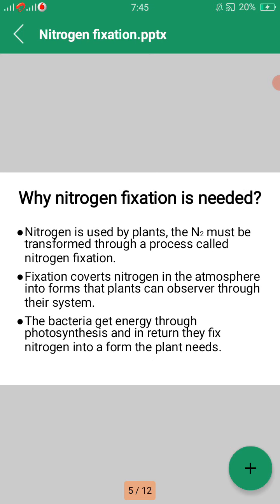So why is nitrogen fixation needed? To be used by the plants, the nitrogen must be transferred through a process called nitrogen fixation. Secondly, fixation converts nitrogen in the atmosphere into the form that plants can absorb through their root system, and the bacteria get energy from photosynthesis, and in return they fix nitrogen into a form the plant needs.